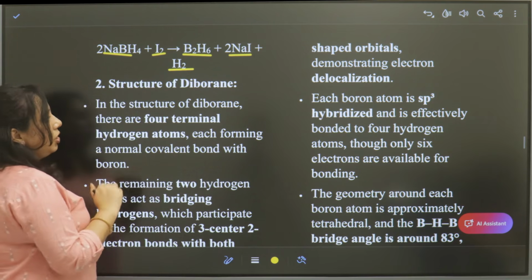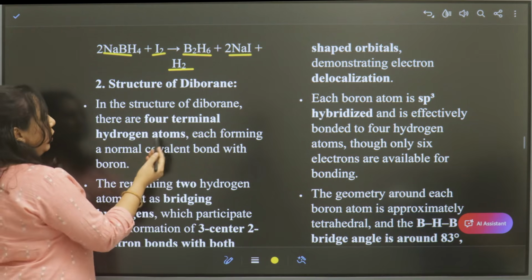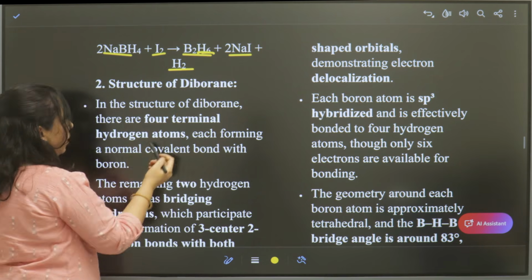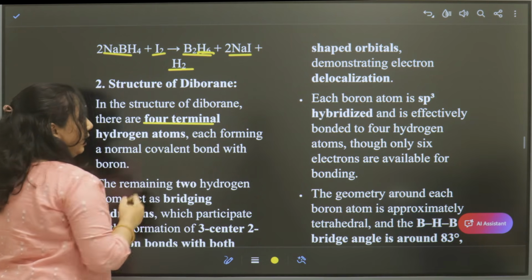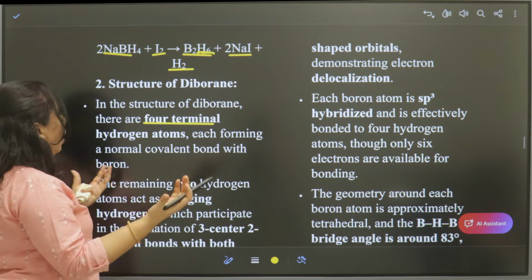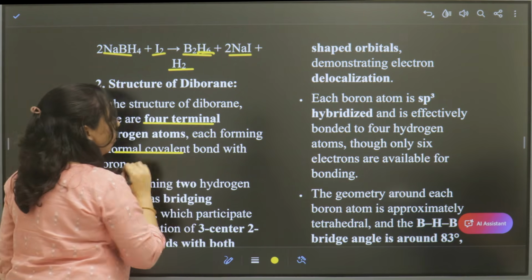Then let us see the structure, how diborane exists. Among the 6 hydrogens, 4 are terminal hydrogens, meaning they are present at the ends of the molecule, and these terminal bonds are normal covalent bonds.